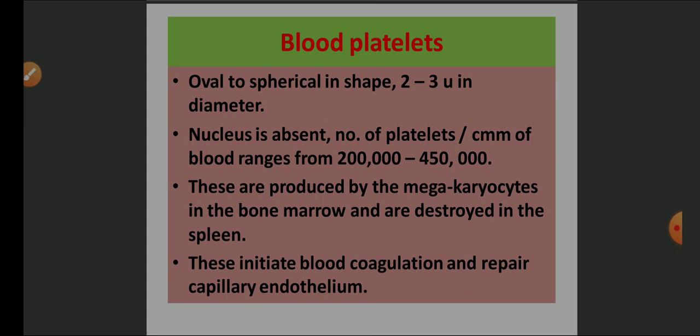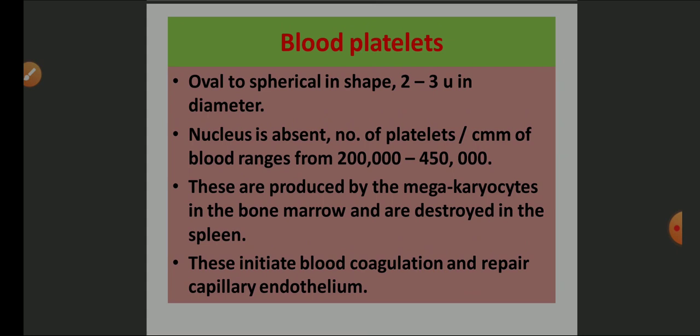So this is the important function of blood platelets, that is, helping in clotting of blood. Whenever an injury or bruise takes place and bleeding occurs, the bleeding needs to be stopped, and it is done with the help of blood platelets by bringing about clotting of blood, or you can say coagulation of the blood. So which cells help in the coagulation of blood?